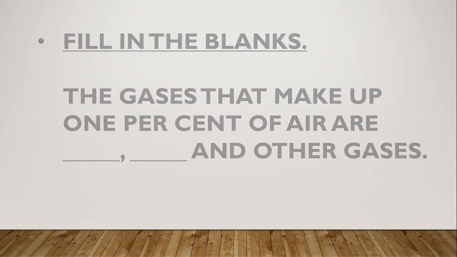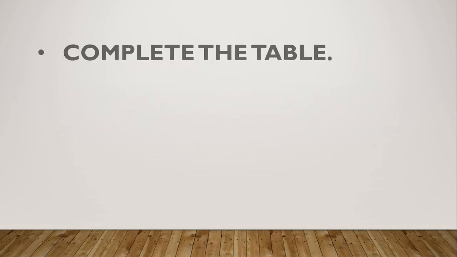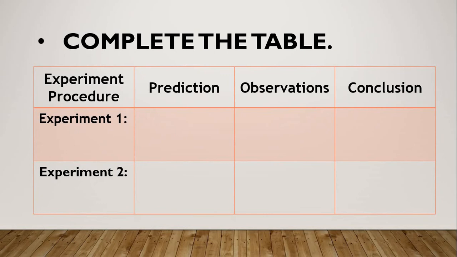Next question. Complete the table. There is a table with experiment procedure, prediction, observations, and conclusion. In this topic, we saw two experiments. Experiment 1 is using ice cubes and experiment 2 is using lime water.